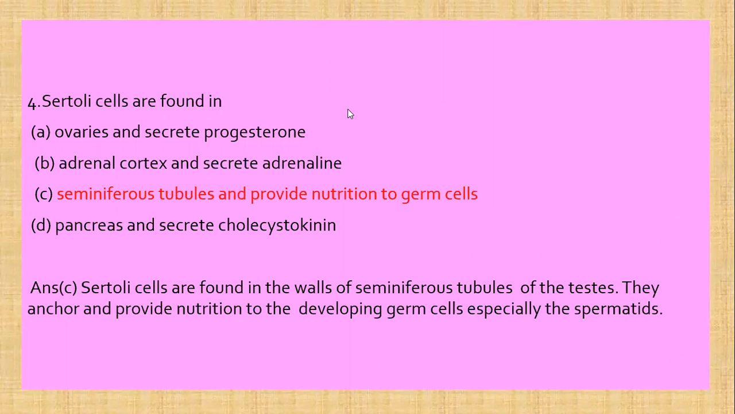Next question is, Sertoli cells are found in: first, ovaries and secrete progesterone; second, adrenal cortex and secrete adrenaline; third, seminiferous tubules and provide nutrition to germ cells; and fourth, pancreas and secrete cholecystokinin. Now we know that Sertoli cells are found in the walls of seminiferous tubules of the testes. They anchor and provide nutrition to the developing germ cells, especially the spermatids. So Sertoli cells are found in seminiferous tubules.